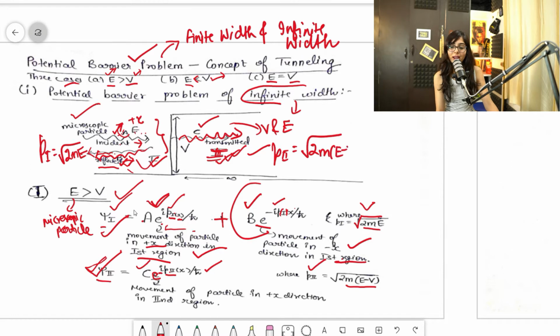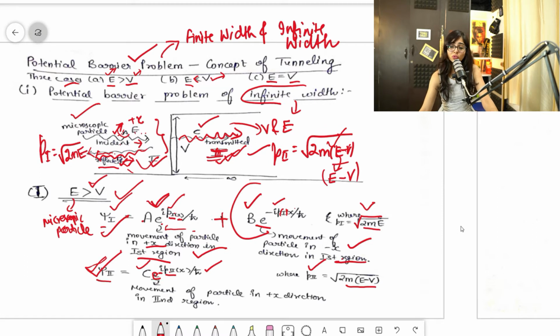Obviously it would be E minus V. Don't get confused between this E minus V or V minus E. You can see that E is greater than V here. E, the energy of the microscopic particle, is greater than the potential barrier height. So obviously E minus V would be there, because we always subtract some small thing from a large number. So here E is large, so obviously we will subtract V from it. I hope that is clear to you.